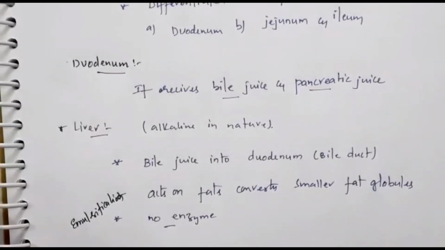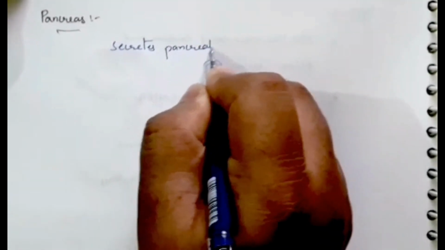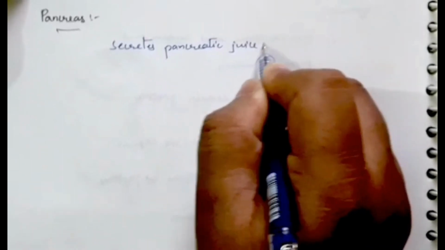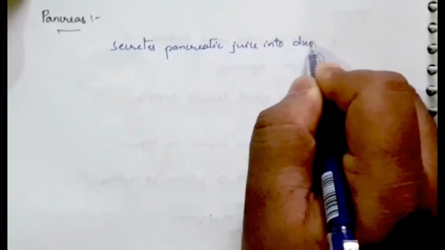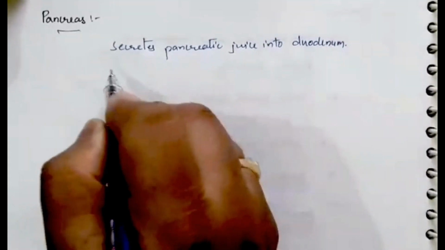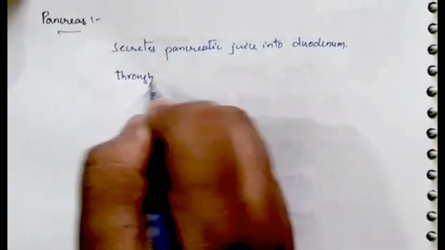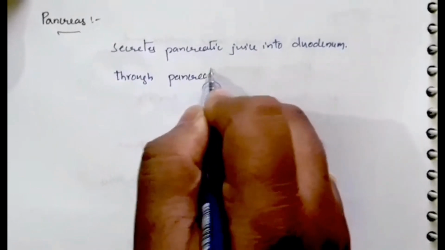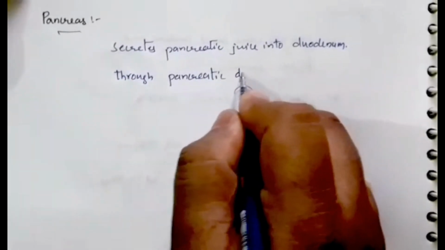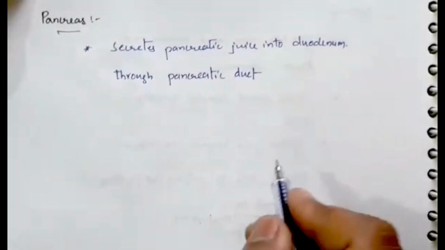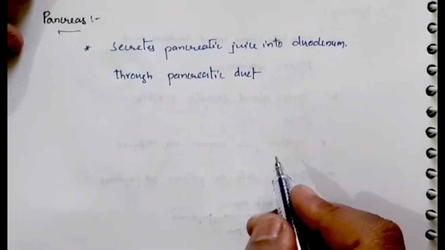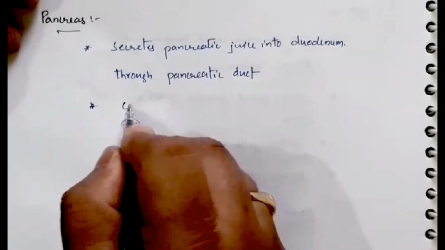Then the next part is the pancreas. The pancreas secretes pancreatic juice into the duodenum with the help of a duct called the pancreatic duct. So what does the liver secrete? Yes, it secretes bile juice with the help of the bile duct. In the same way, the pancreas secretes pancreatic juice through the pancreatic duct, and this pancreatic juice contains enzymes.